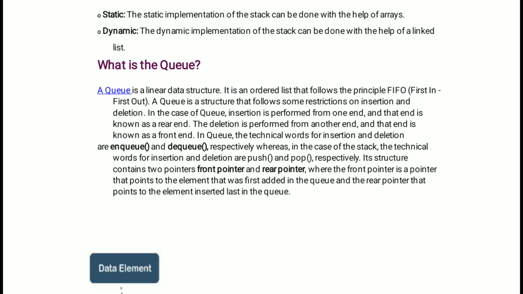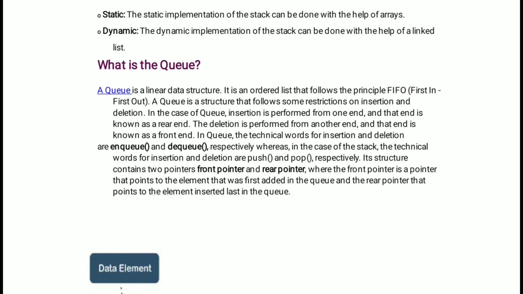For inserting and deleting the elements in the stack, we are using push and pop operations. But in the queue, for inserting the elements, we are using the NQ operation, and for deleting the elements, we are using the DQ operation. So with NQ and DQ, we are inserting and deleting the elements in the queue. In the case of the stack, there are push and pop operations. Please notice the difference between stack and queue. Both are linear data structures.